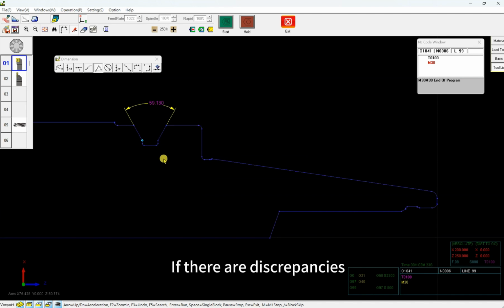If there are discrepancies, such as an angle being off, you can immediately return to the program to make corrections. This ensures precision and efficiency.